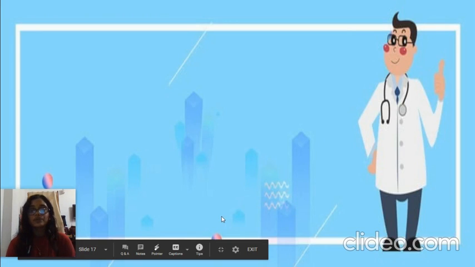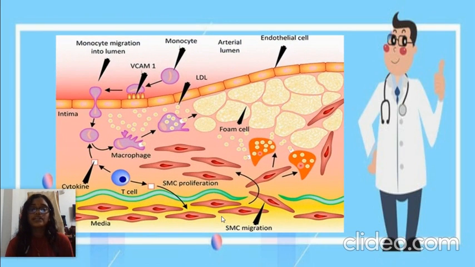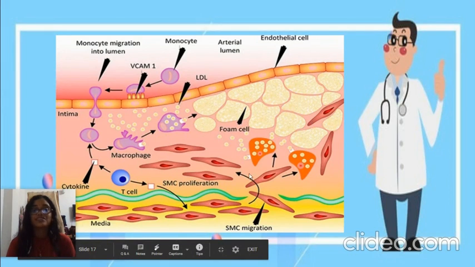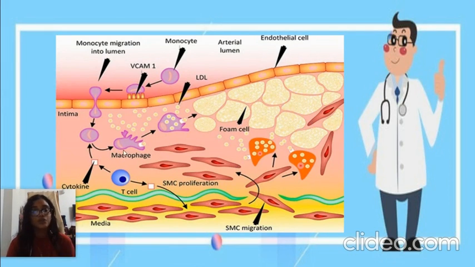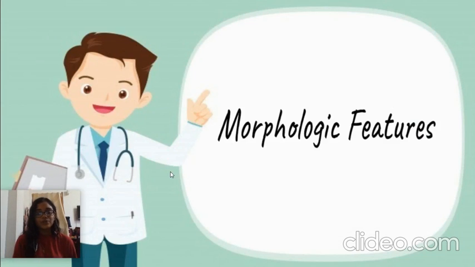This is a small diagram giving a complete summary of the pathogenesis. Here you can see the smooth muscle cell migration and proliferation, the entry of the monocytes, the ingestion of oxidized LDL by these macrophages, and the formation of foam cells. We'll now look at how atherosclerosis presents grossly and microscopically.